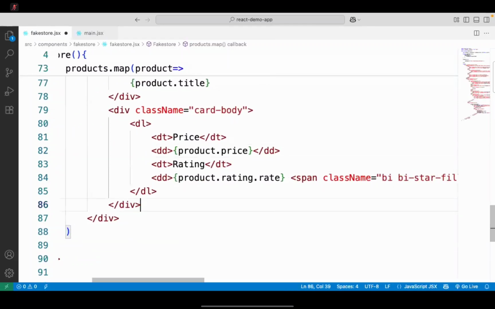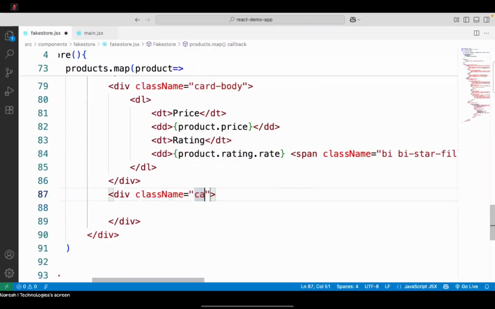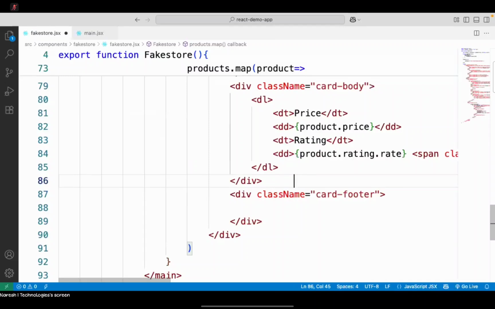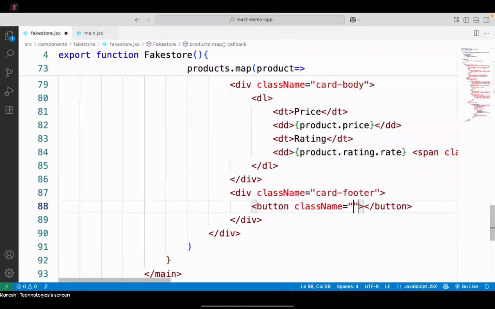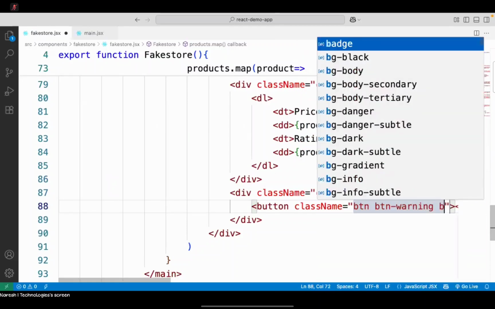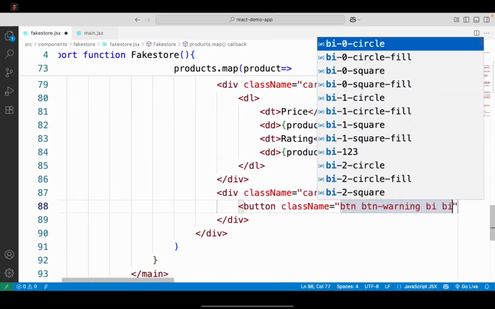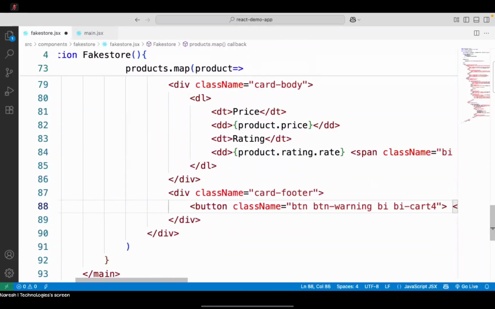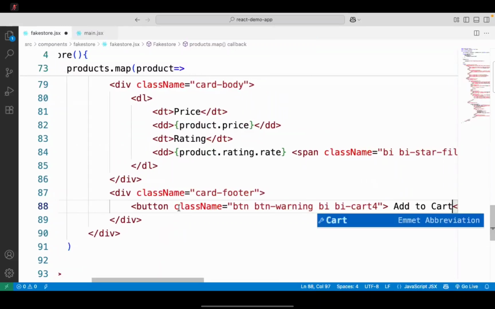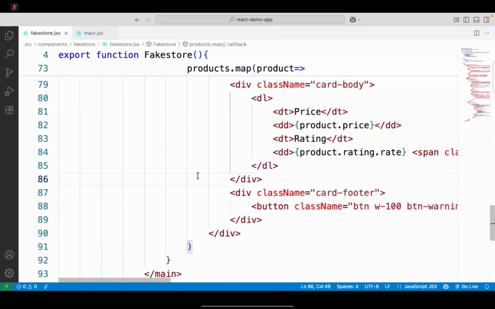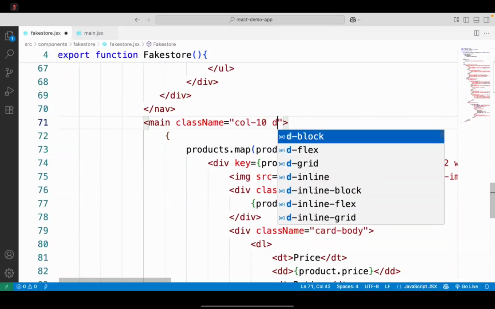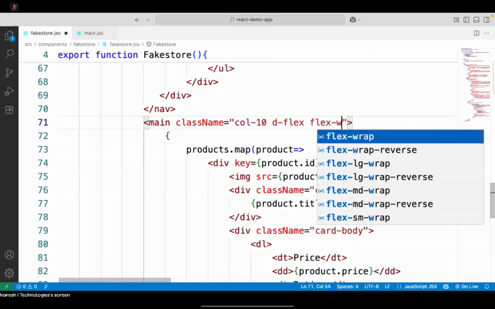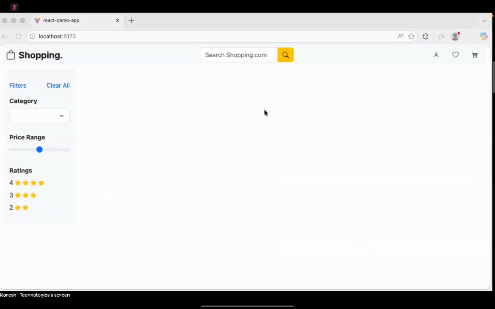Now we have a card footer. In the card footer, we will add a button called add to cart. So we will put a button class btn, suppose warning, and we have a bi cart 4, and we will use the text add to cart, and I will give W100, width 100. And observe carefully, all these cards are in the main area. For this main area, I am giving d-flex and flex wrap. These are all Bootstrap options. It should get the data and show.